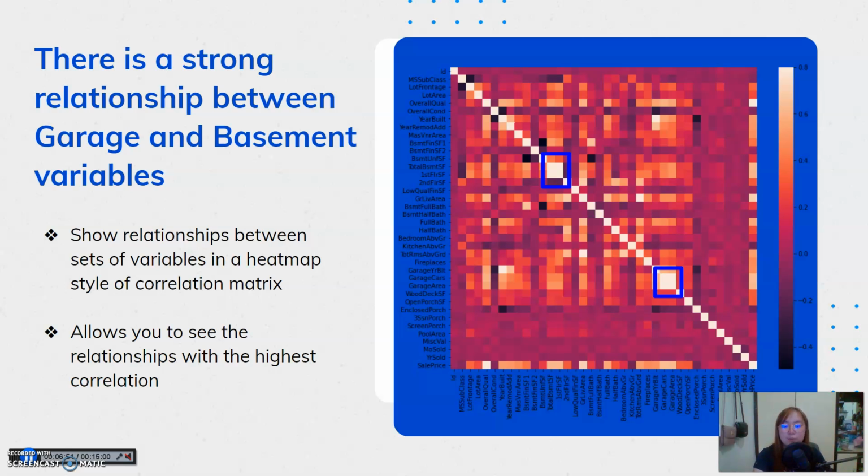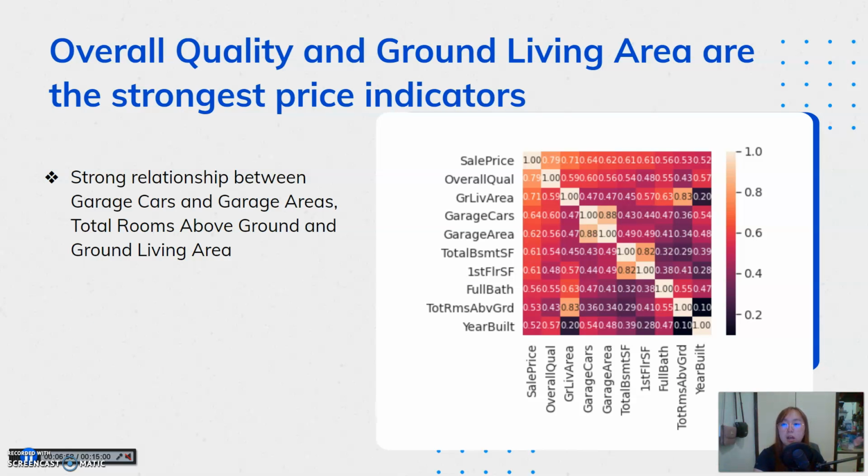So now let's focus on sale price correlations. The best way to do this is to zoom the heat map and make it specific. Here we observe that there is a strong relationship between garage cars, garage area, and total rooms above ground and ground living area. We also see that the variables that affect the sale price the most are overall quality and ground living area, as you can see with the lighter shades. Before, we had a subjective conclusion of 4 variables affecting it, and now the data confirms that there are 2 variables.